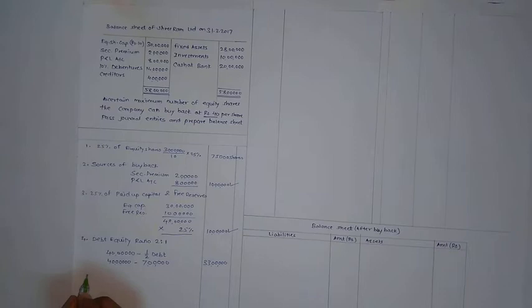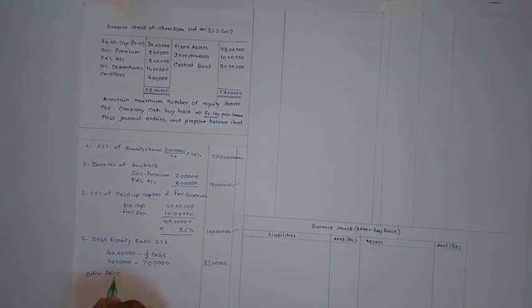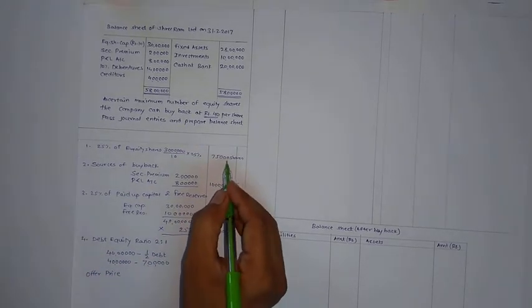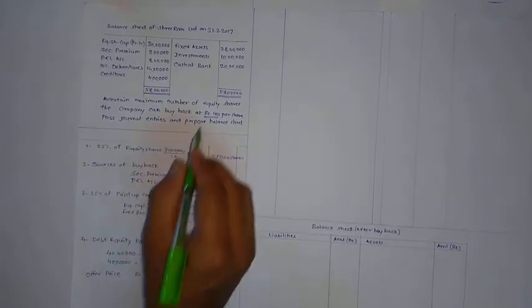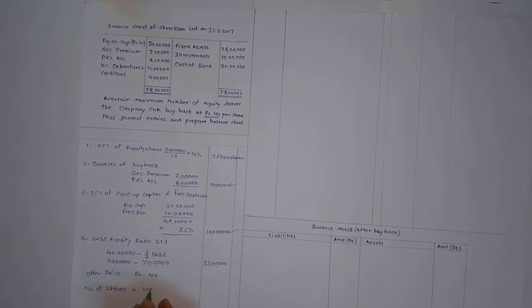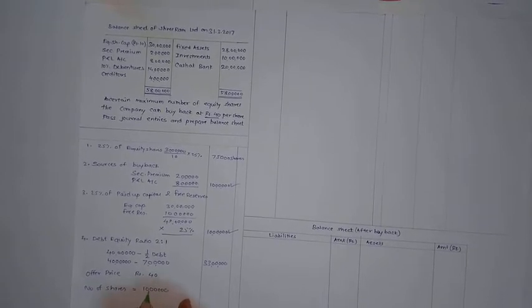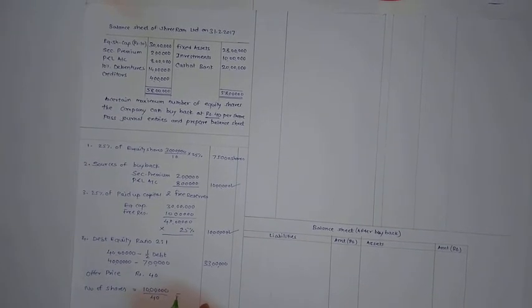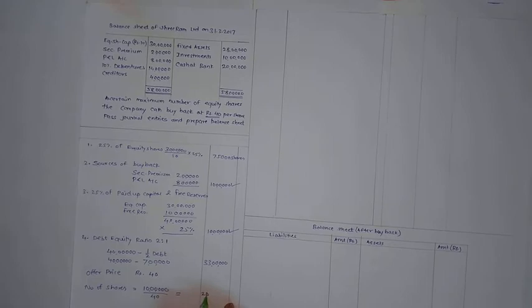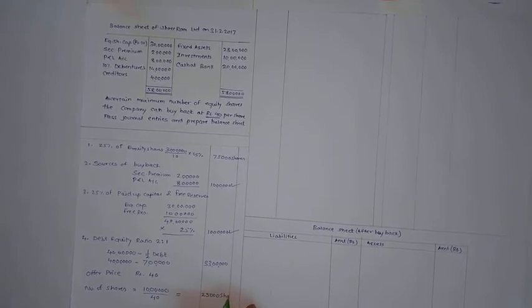If the offer price is given, then we have to confirm the number of shares with 75,000. The offer price given is rupees 40 as per this adjustment. So when the offer price is given, number of shares equals 10 lakh, this amount, divided by rupees 40, equal to 25,000 shares.